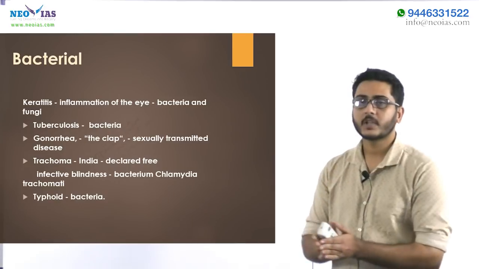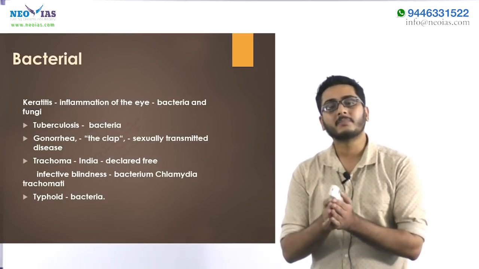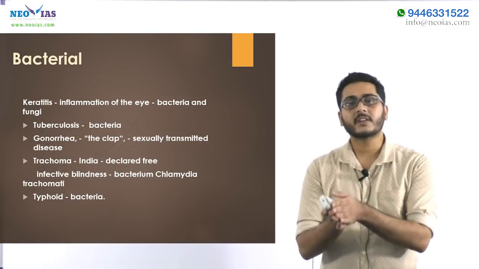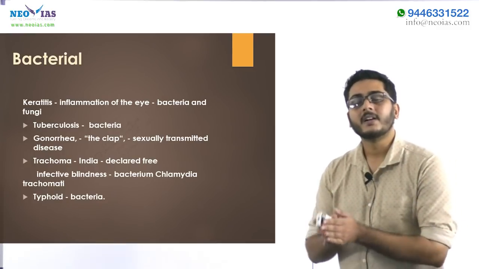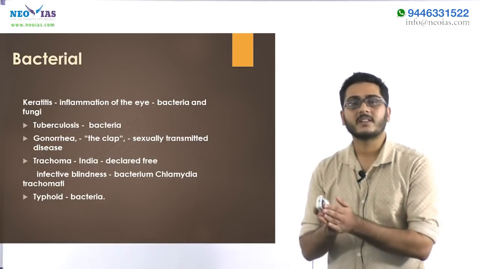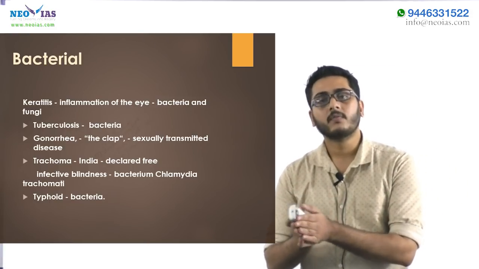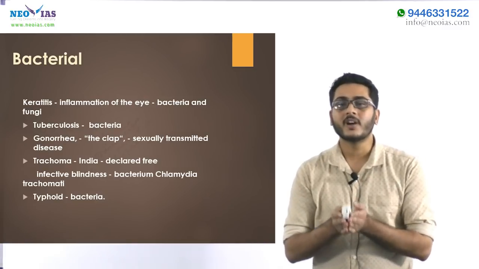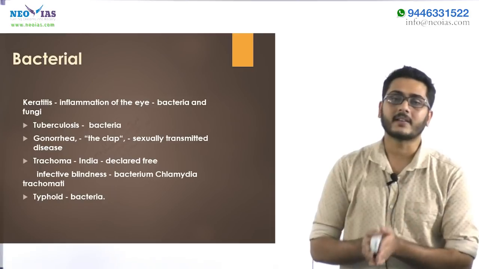Gonorrhea, also called the clap, is a bacterial disease and it is mainly a sexually transmitted disease. Trachoma is an infective disease which causes blindness. India has now been declared free from trachoma, so it is very important for prelims. Typhoid is caused mainly due to consumption of contaminated food and water through Salmonella typhi bacteria.